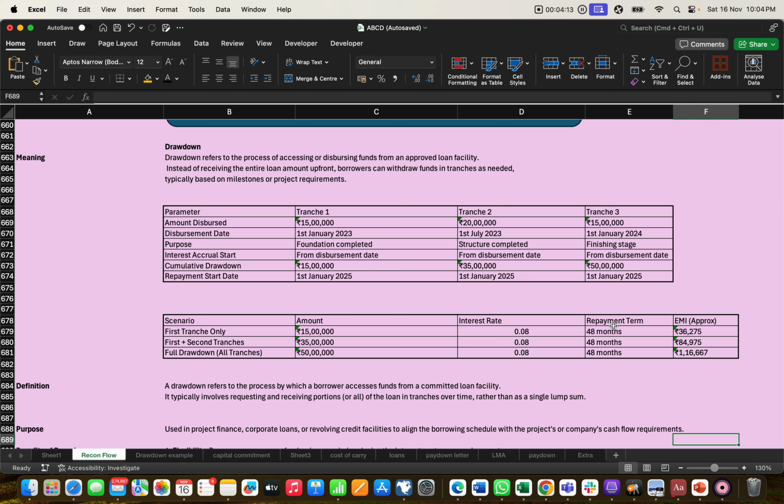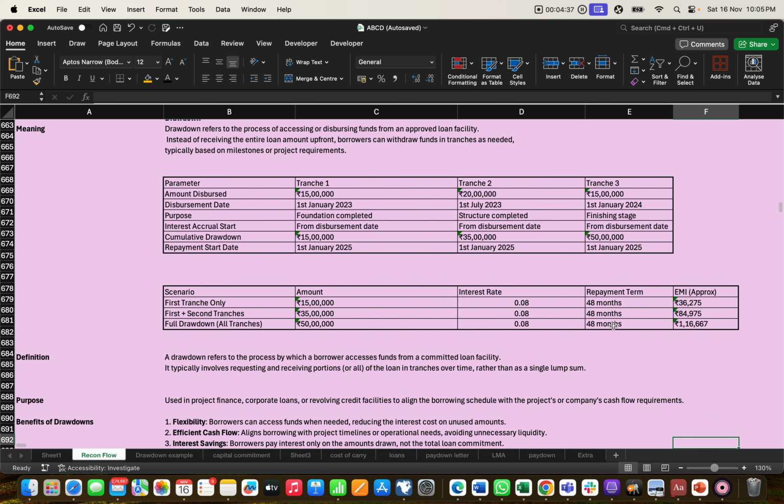So if the borrower takes a loan of 50 lakh in one go, he has to pay interest of 1 lakh 16,000, but if he withdraws in parts, he has to pay less interest accordingly. So he can invest in his business according to how the business runs, or if he is in the construction business, he will withdraw the money according to construction.